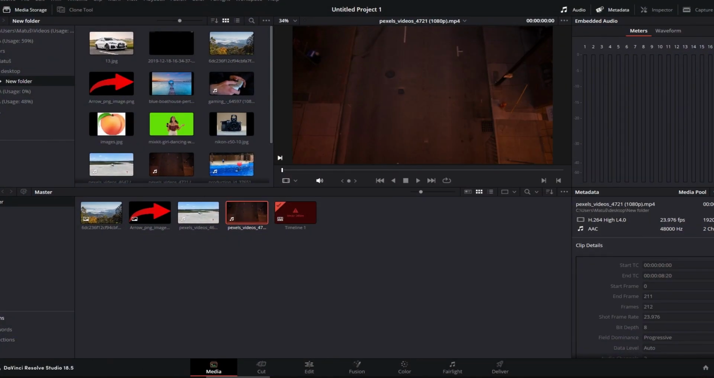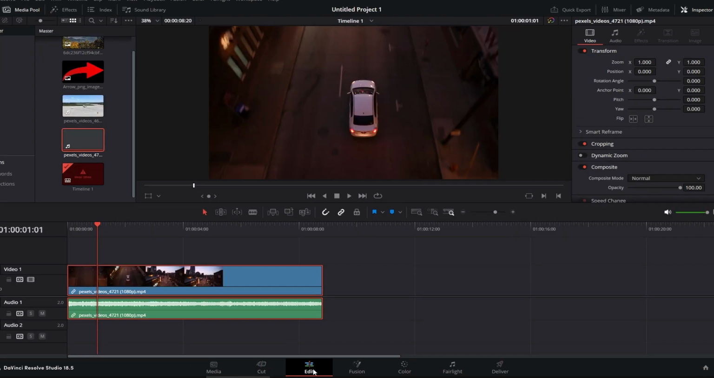Return to Finder and relocate the clip to its original path. By doing this, you reset the clip location and your video is now back online.